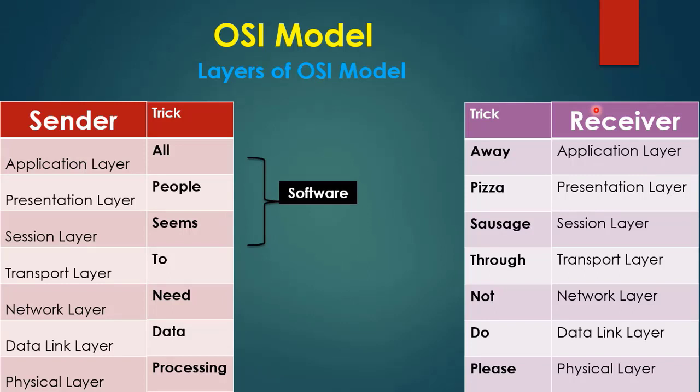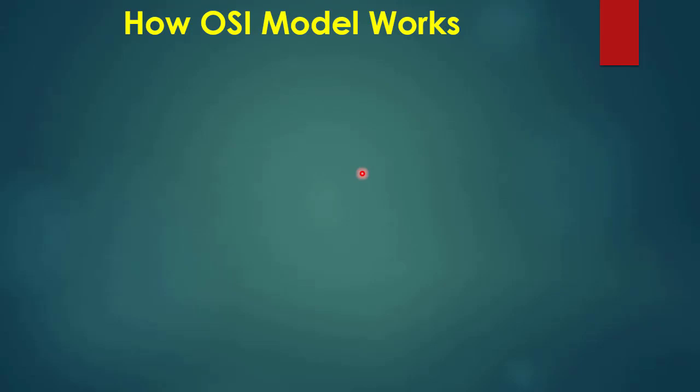Application layer, presentation layer and session layer belong to system software, while physical layer, data link layer and network layer belong to hardware, and transport layer is the hybrid layer between software and hardware. It belongs to software as well as hardware. We have understood why we use the OSI model, and also we understand the layers of the OSI model. Now we will understand how the OSI model works.